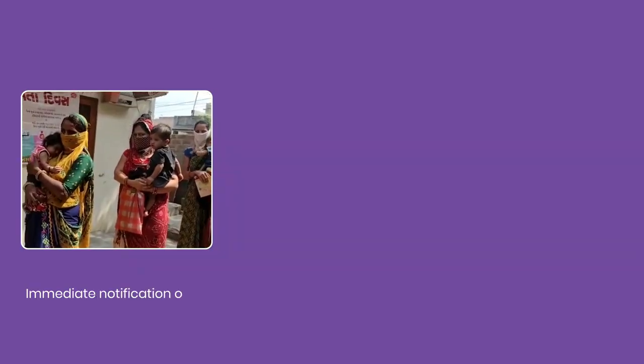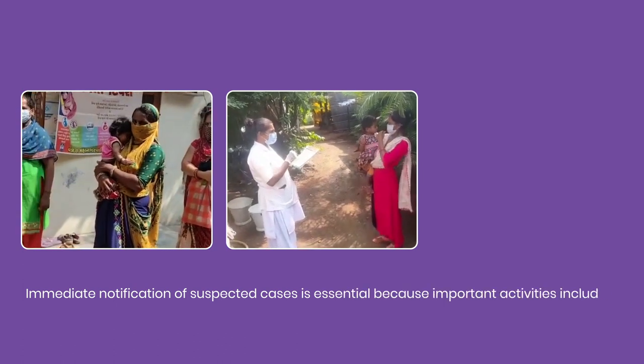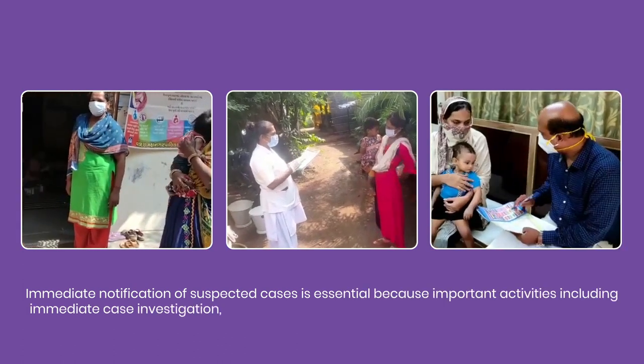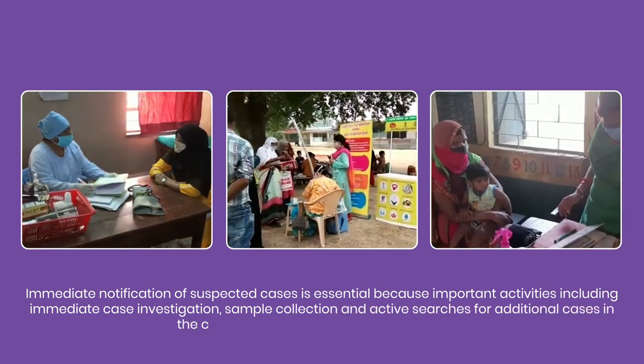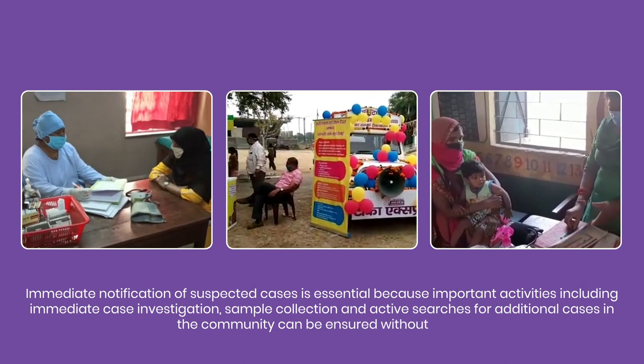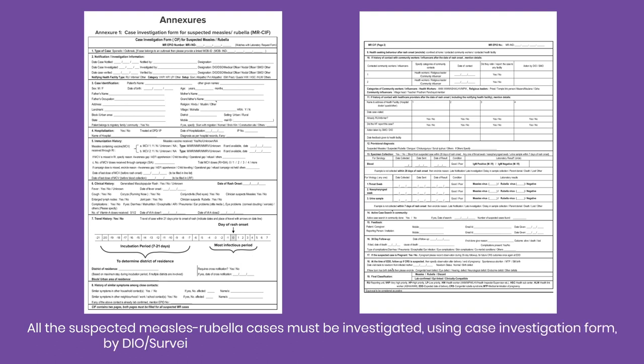Immediate notification of suspected cases is essential because important activities including immediate case investigation, sample collection, and active searches for additional cases in the community can be ensured without delay. All suspected measles-rubella cases must be investigated using the case investigation form by DIO or surveillance nodal officers within 48 hours of case notification.